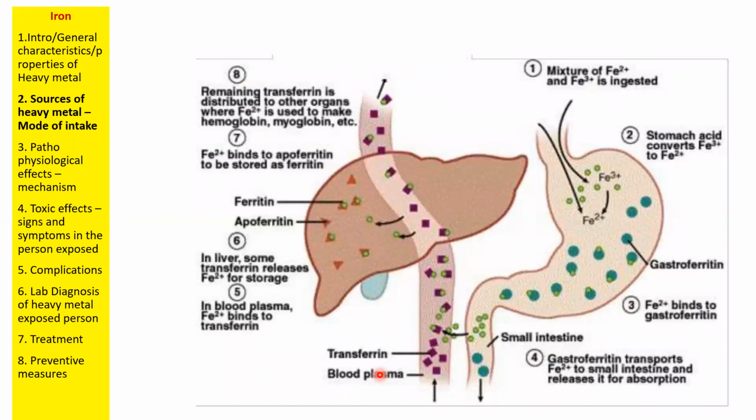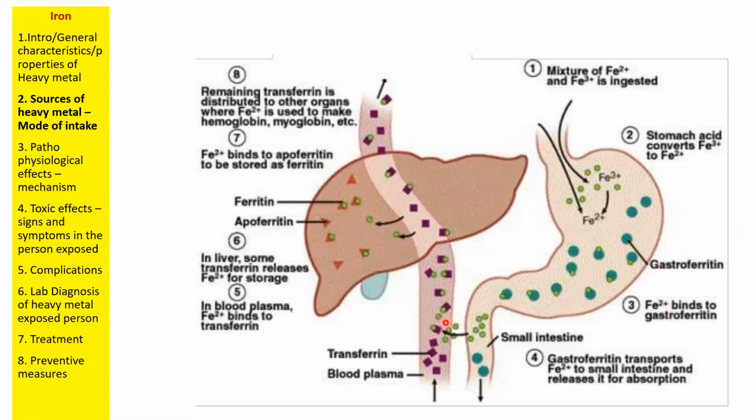Then let us see the pathophysiology, or the physiology, of this iron. So iron will be ingested in the ferric form, okay, Fe3+ form. So this Fe3+ form will enter into the stomach. Okay, so here it will be converted to Fe2+, the ferrous form. Then it will be absorbed.